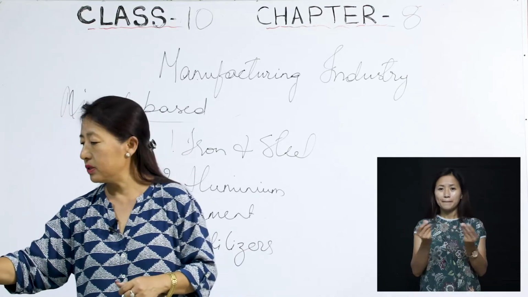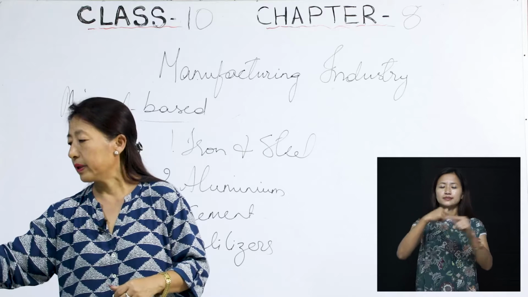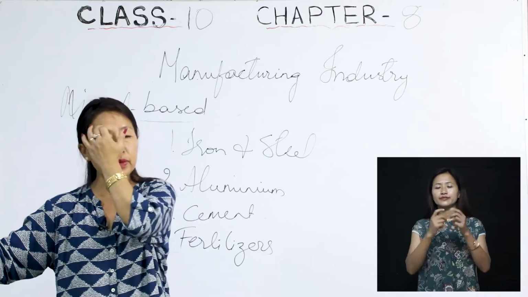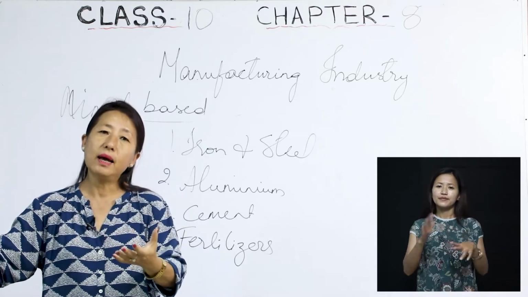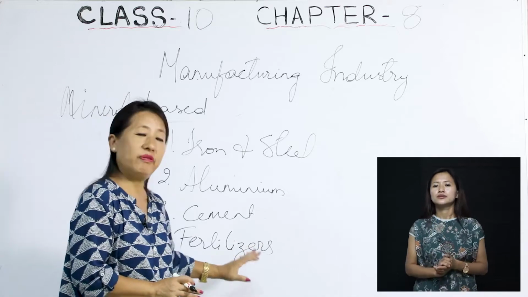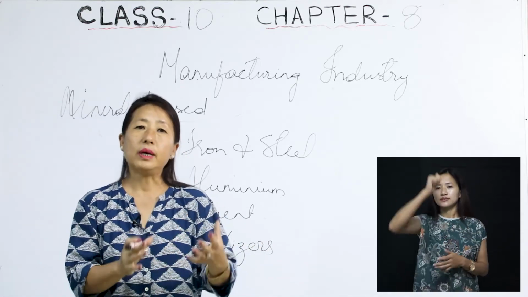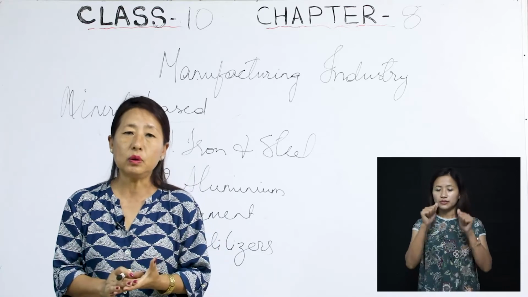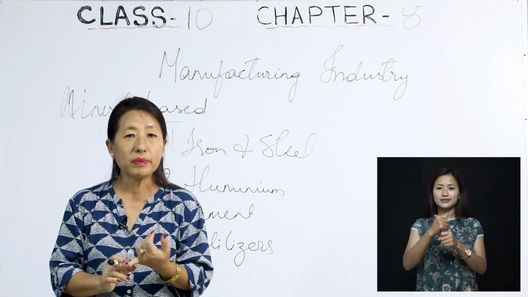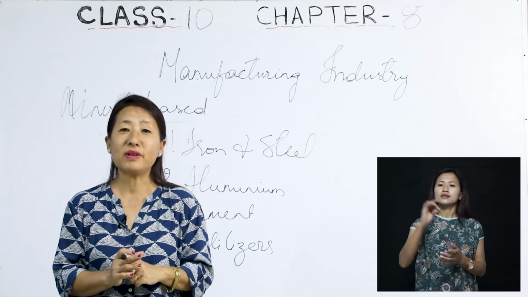Okay, the fertilizer industries are very, very important again, because it was because of these fertilizer industries that India was able to undergo the green revolution, which we have discussed in the previous classes.